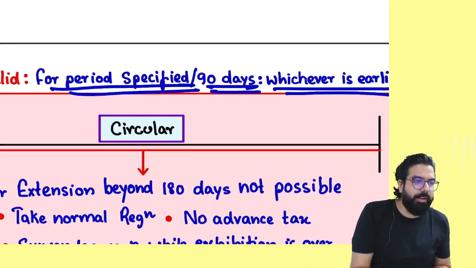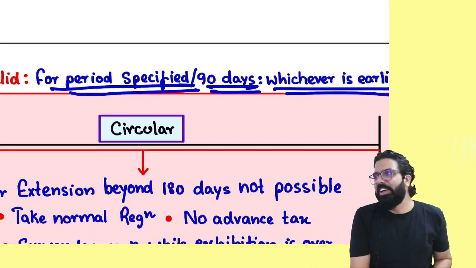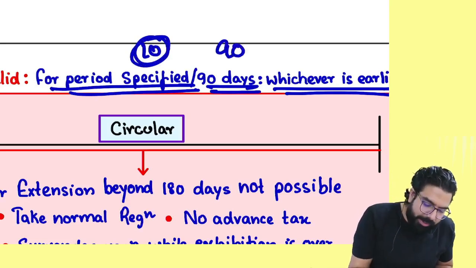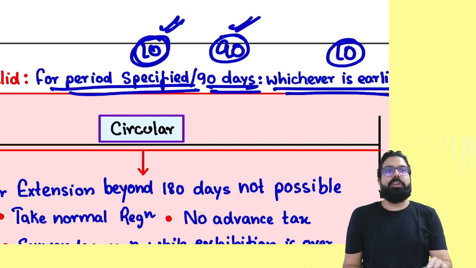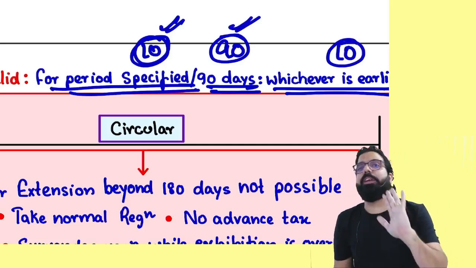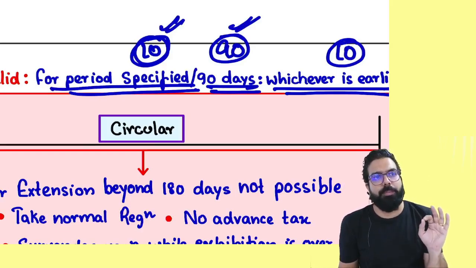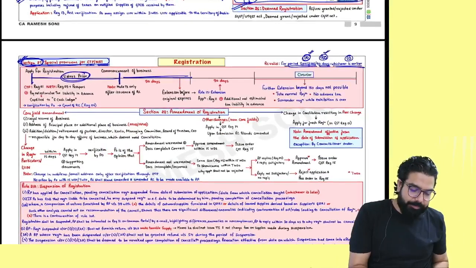If you ask for registration for 10 days or 90 days, how many days will you get? 10 days. Always remember 90 days is the maximum time you are given registration. So registration will be given for 10 days or 90 days, whichever is earlier.